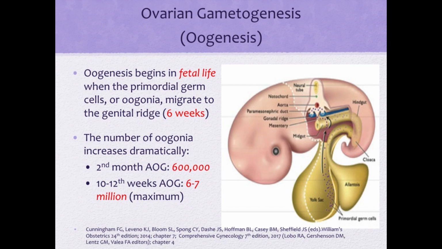Oogenesis begins in fetal life when the primordial germ cells migrate to the germinal ridge by way of the dorsal mesentery of the hindgut by amoeboid action by 6 weeks age of gestation. In the human female, oogenesis begins with the multiplication of the diploid oogonia through multiple rounds of mitosis to produce primary oocytes, reaching about 600,000 by the second month age of gestation and reaching a peak of 6 to 7 million during the first 10 to 12 weeks age of gestation. The numbers then rapidly decline to 2 to 4 million at birth.